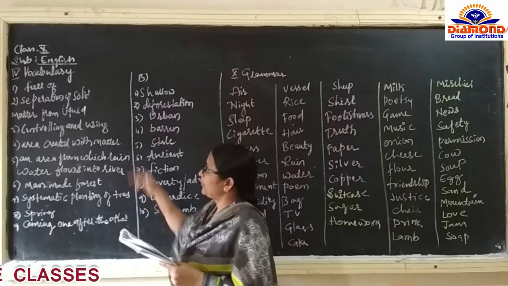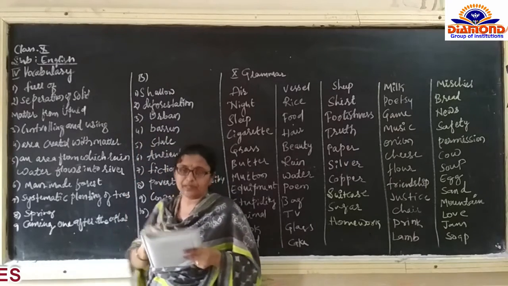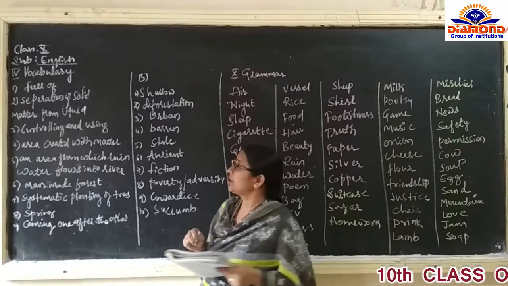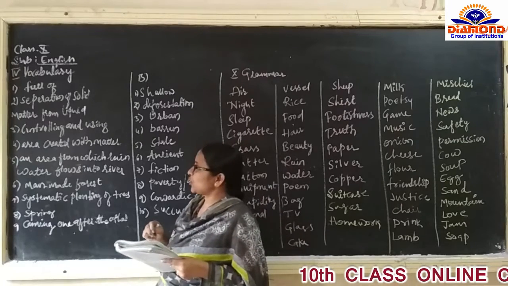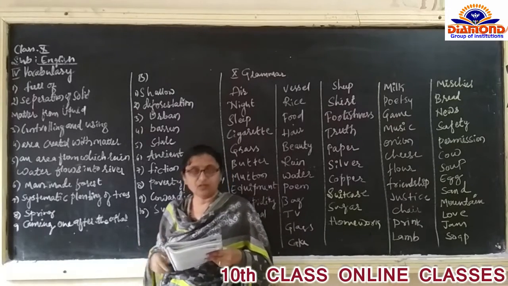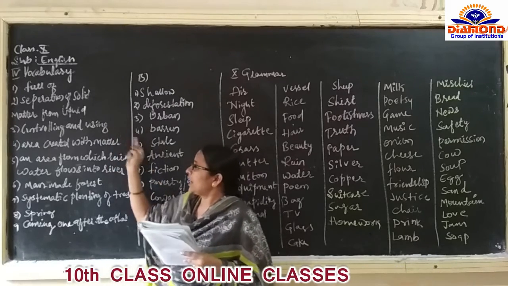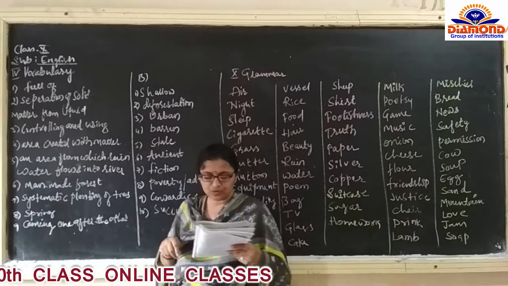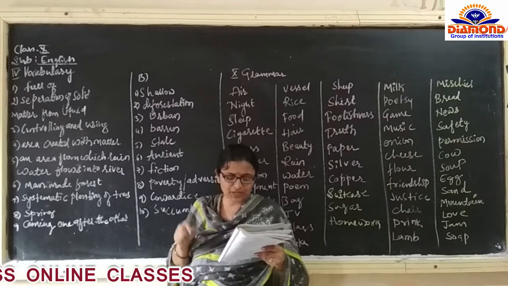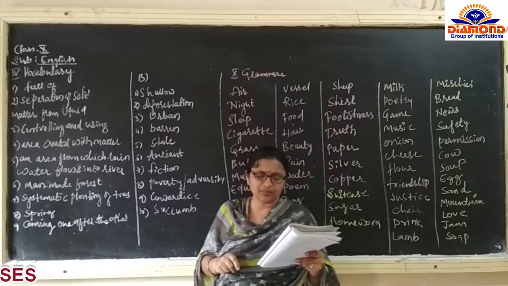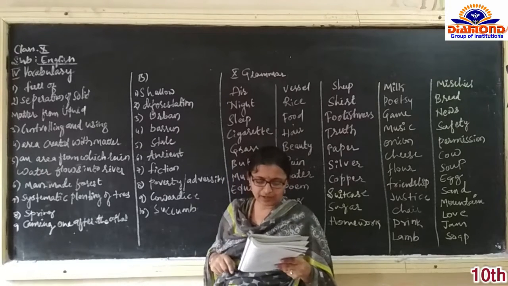Once again I will repeat. First one is teeming with, meaning is full of. Then precipitation, separation of solid from the liquid. Third one, harnessing, controlling and using. Fourth one, alluvial area means area created with matter deposited by river.